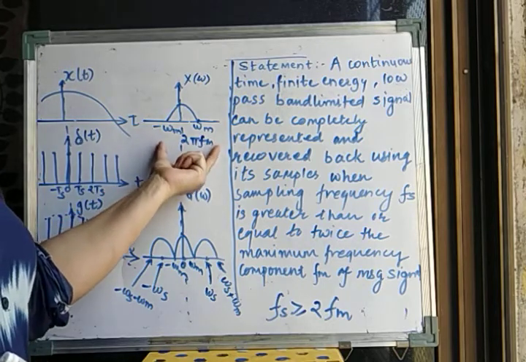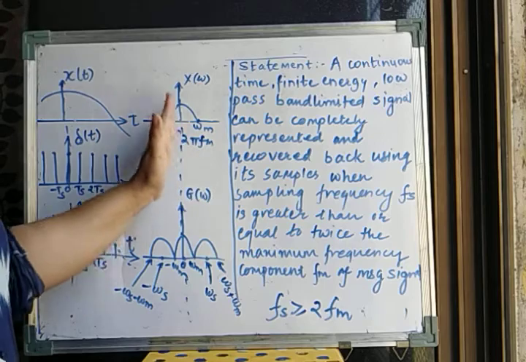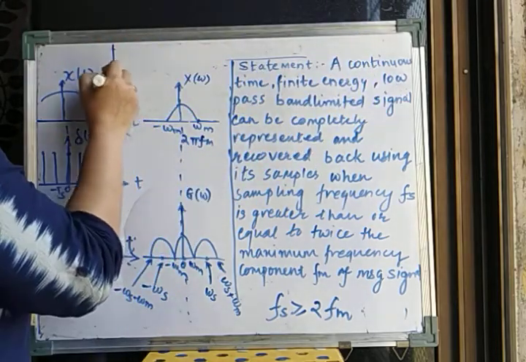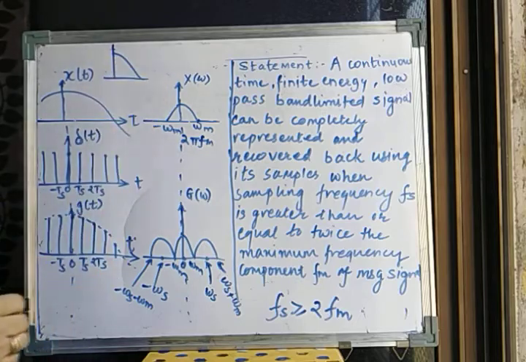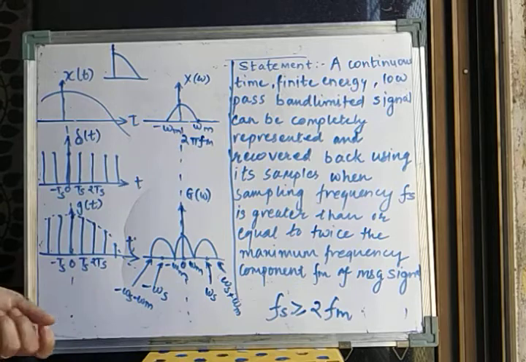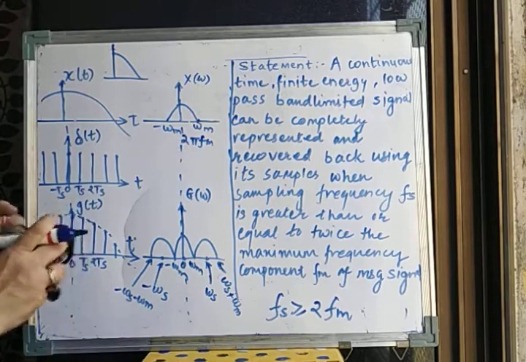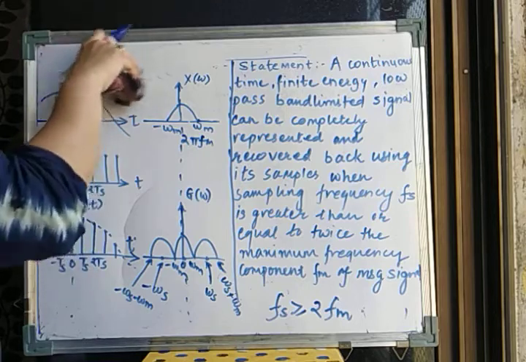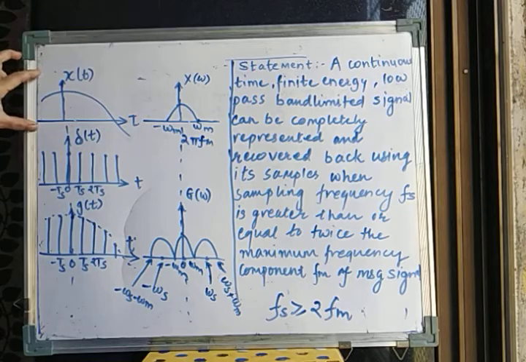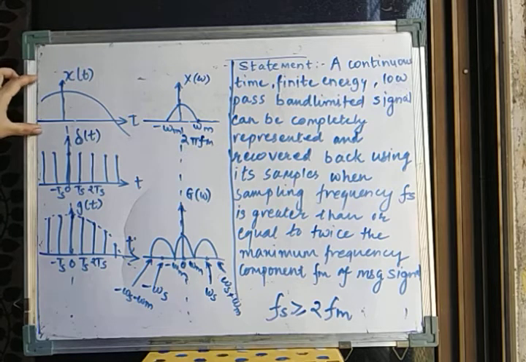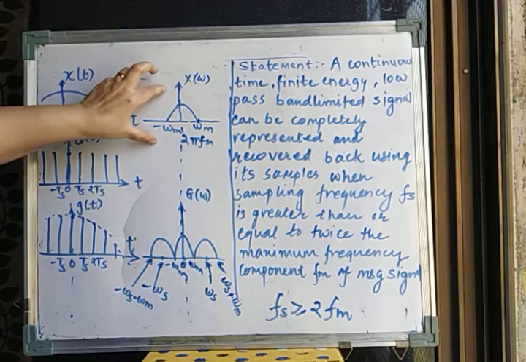It has only this frequency band, and this Fourier transform is drawn both ways, right? Usually when you say low pass filter, you draw a signal like this. So this is only one sided. This we call the two sided Fourier transform or Fourier representation, and that's why you see the spectrum of this signal like this. So this is the signal that we wanted to sample, and we have confirmed that it is a continuous time, finite energy, low pass band limited signal.